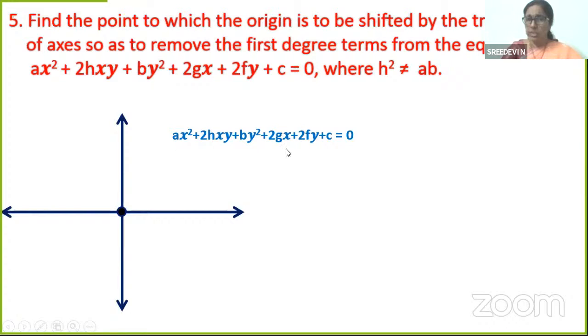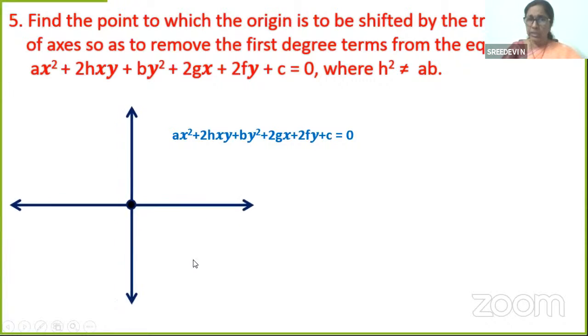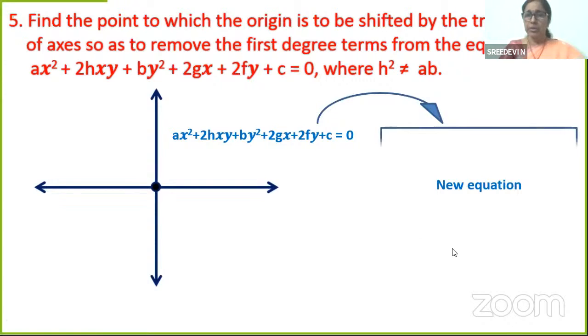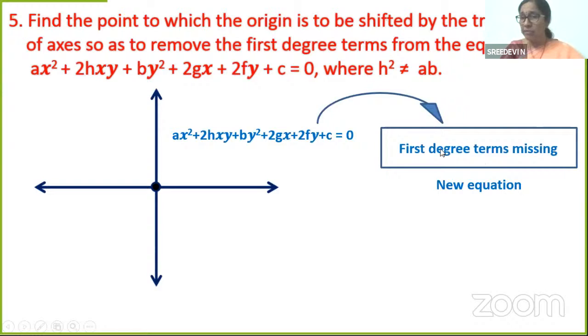Now this is the original equation, and what is happening in the coordinate system? The axes are moving. When the axes are moving, what will happen to this new equation? We are all the time interested in the change, in transformation. How this equation will get transformed is our concern now. What will be the new equation? The new equation should not have first degree terms. So, first degree terms should be missing. What are the first degree terms? 2gx and 2fy.